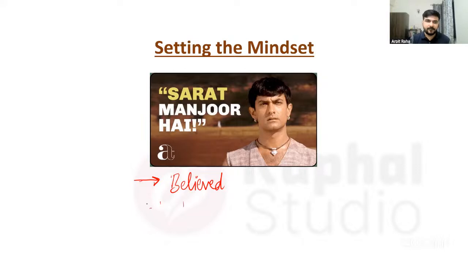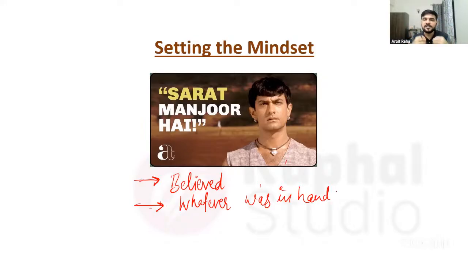Then what other thing did they do very brilliantly? He had a belief, but a few other people didn't, and then they were trying to do it. What is the next thing? They started preparation with whatever they had. They didn't wait for the ideal situation. Whatever was in their hands, they started preparation through that. They utilized the circumstances and whatever availability they had in the best possible way. They did not crib that we don't have pads or bats. They started with the best possible thing they could take out from the resources they had.